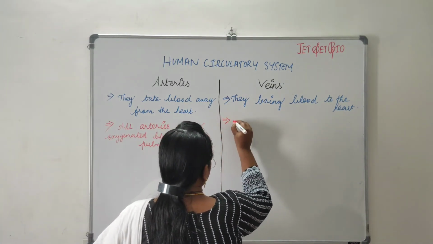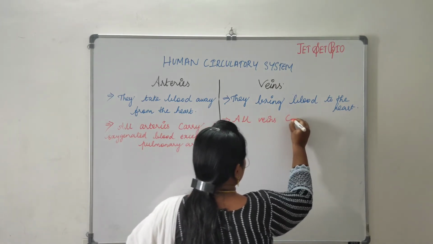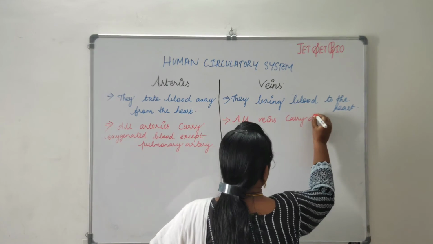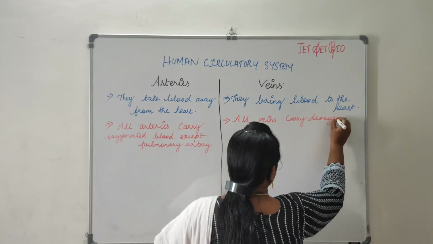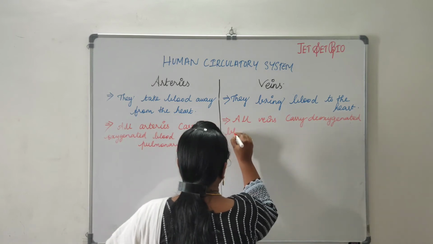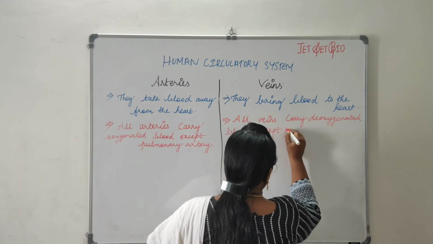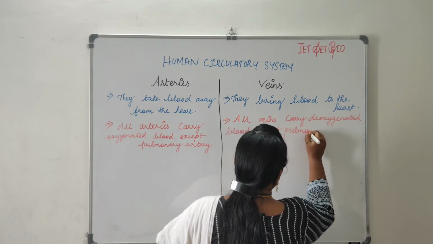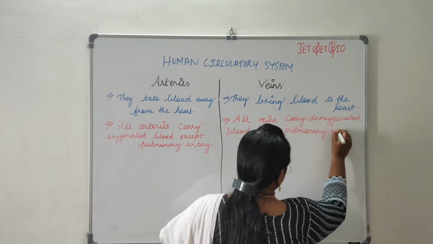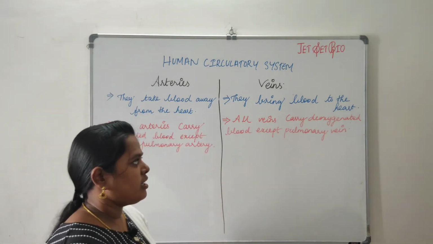When coming to veins, all veins carry deoxygenated blood except the pulmonary vein. The pulmonary vein is the one that is going to carry the oxygenated blood to the heart.